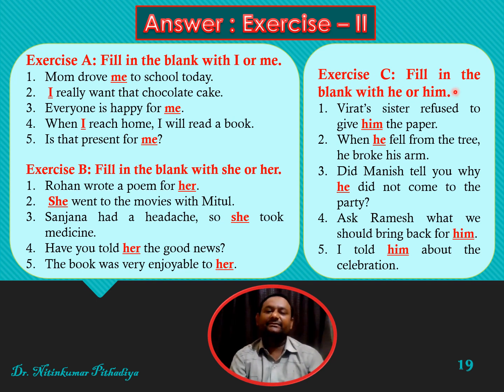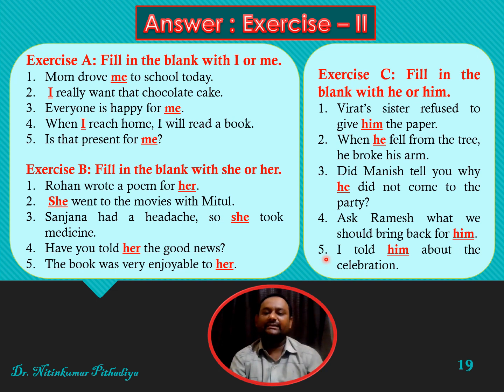In exercise C, we are to use he or him in the same manner as we have used I or me, or she or her. Virat's sister refused to give him the paper. When he fell from the tree, he broke his arm. Did Manish tell you why he did not come to the party? Fourth one is, ask Ramesh what we should bring back for him.